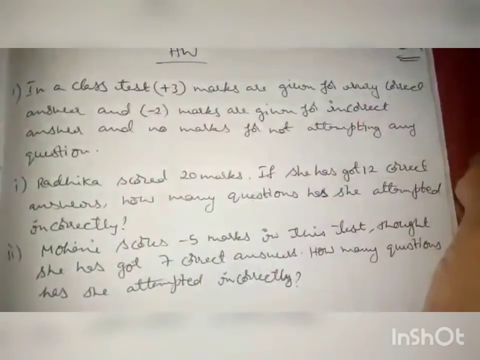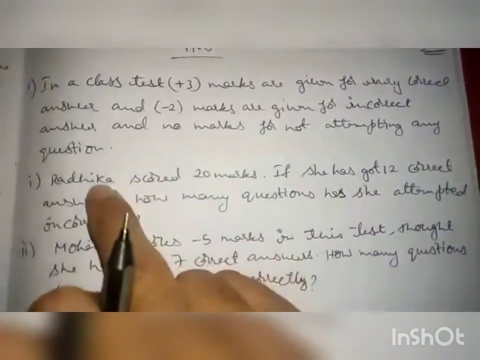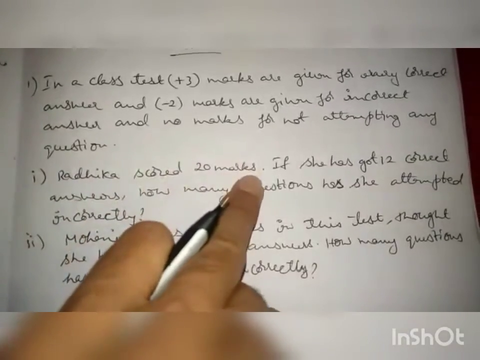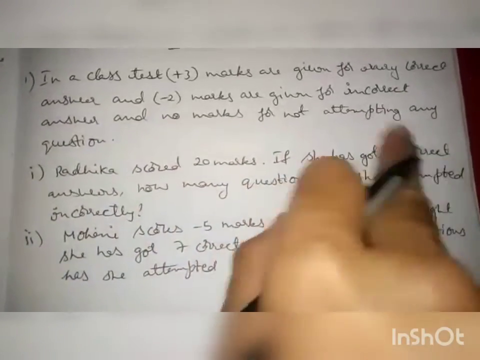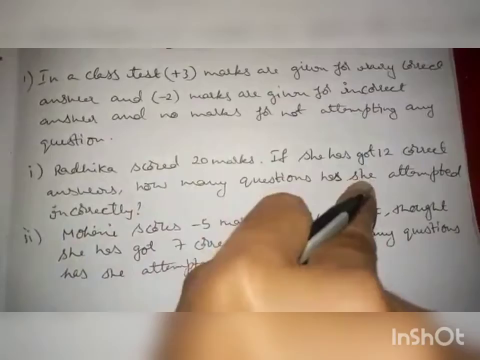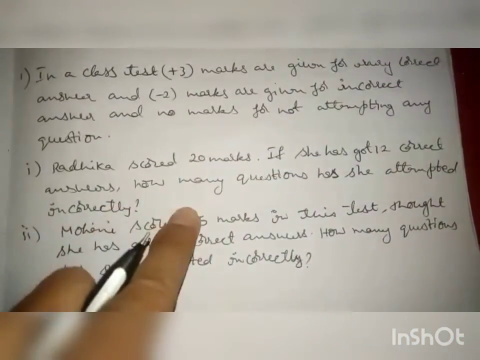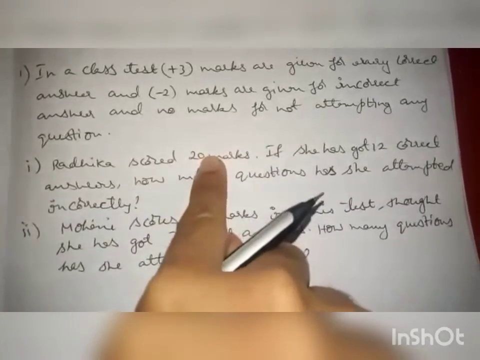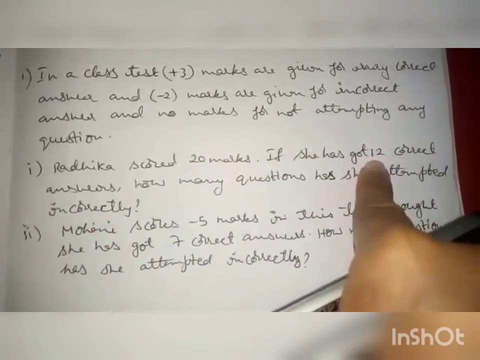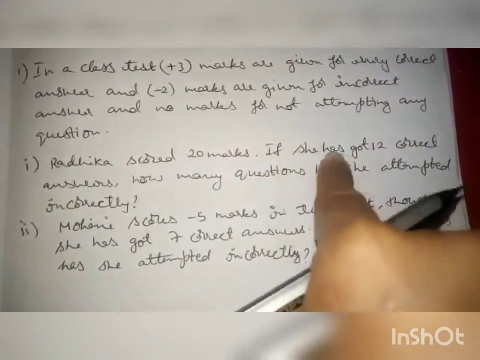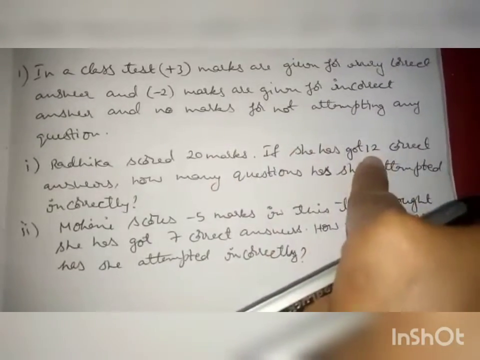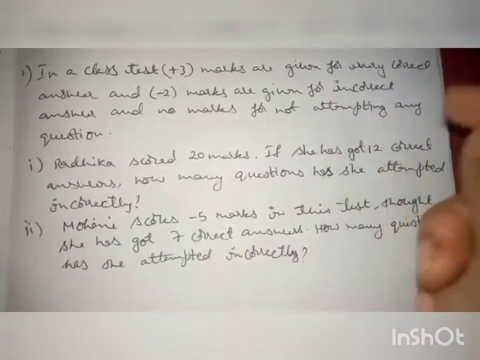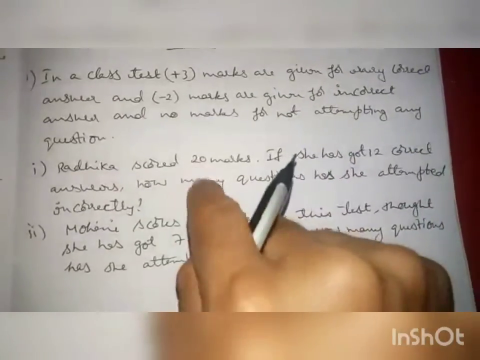If they didn't attempt any question, no marks. There are 2 sub questions.